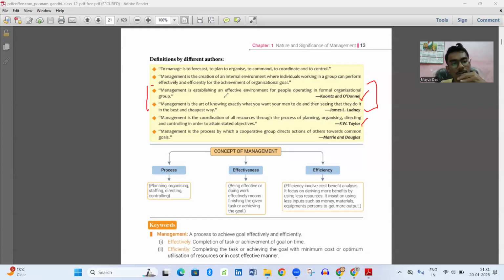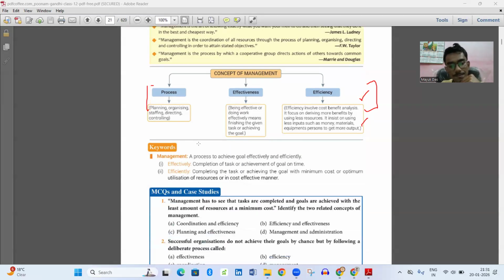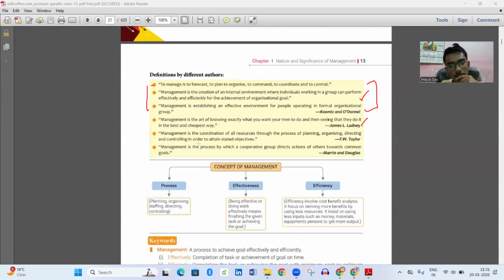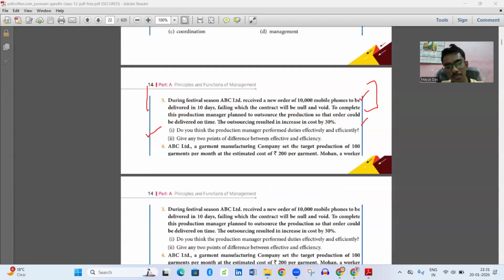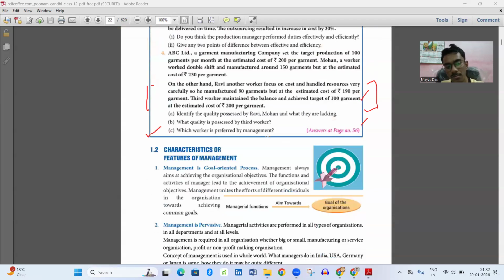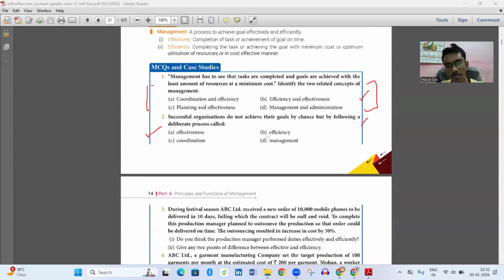And Koontz and O'Donnell said that management is establishing an effective environment for people operating in formal organized groups. This definition given by F.W. Taylor is very, very important. So learn the definition, and some MCQs come from it. These MCQs will be discussed later on.